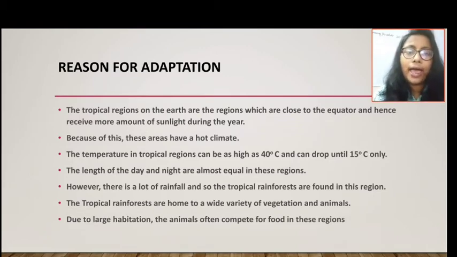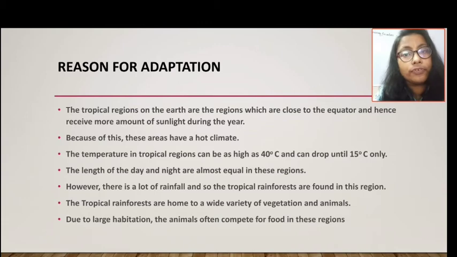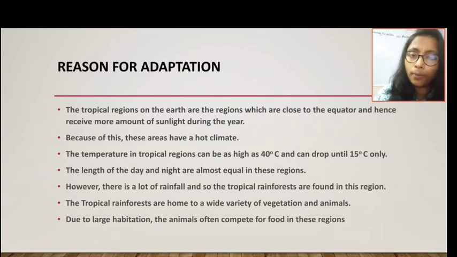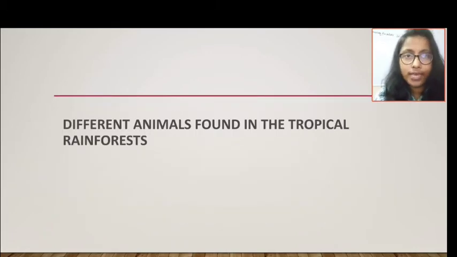And in the tropical region, the vegetation is very high. So that is why the competition between the animals is so high. Due to the large habitation, the animals also compete for the available food. So next, different animals found in the tropical rainforest.